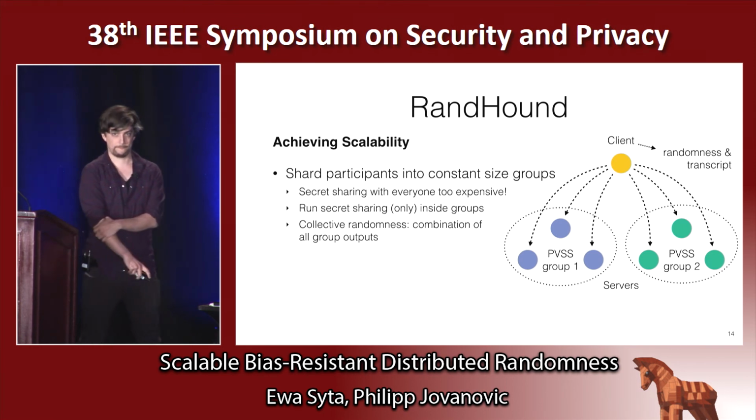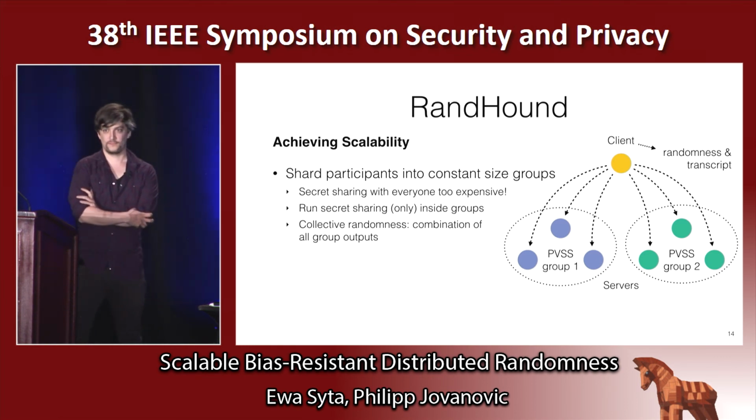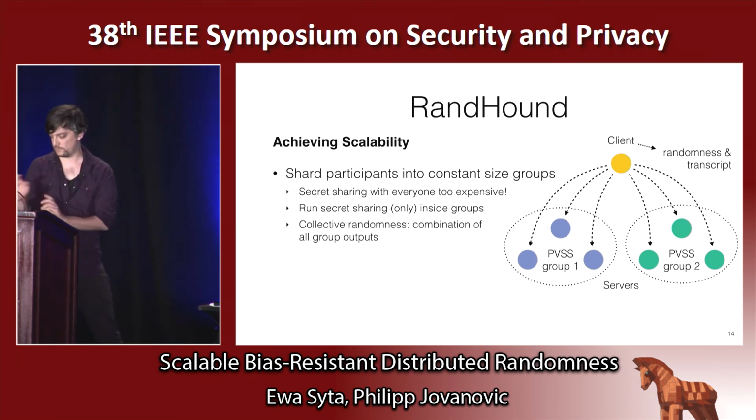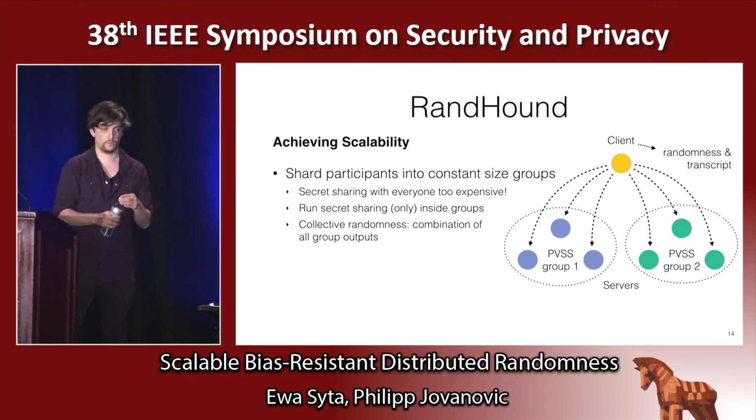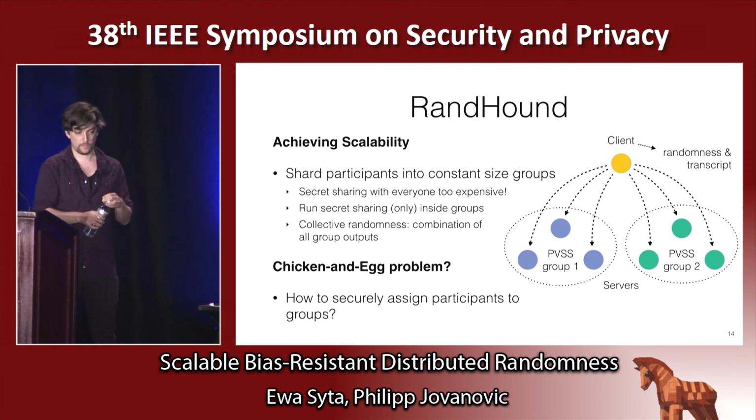Thank you. Hi, Aniket Kate, Purdue University. My question is again regarding RandHound, kind of similar. If the client is the one who is going to choose the group, can there be a situation where he tricks the system by making the groups such that all of them give the randomness as he wants? Because the assumption is you want one group to be honest. But is it possible that if it is up to him, he'll pick the groups so that no group is honest and then he can play the system?